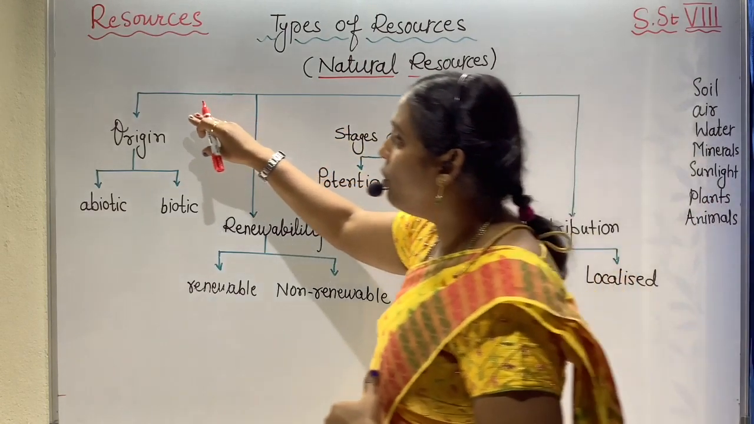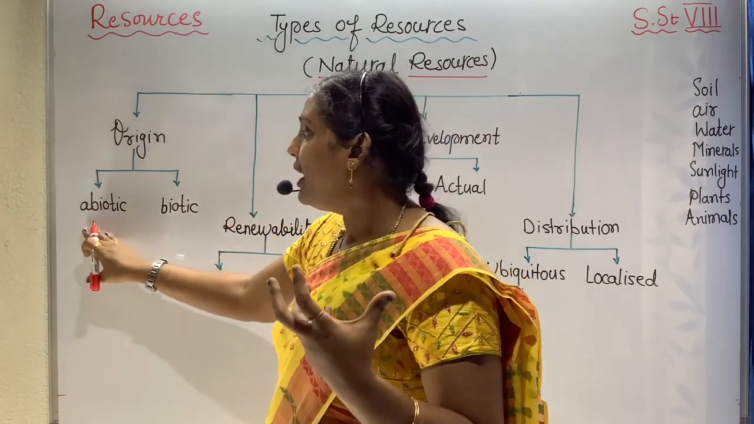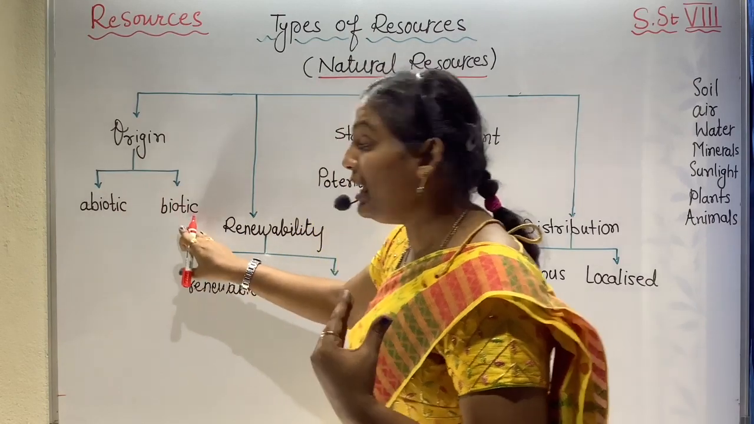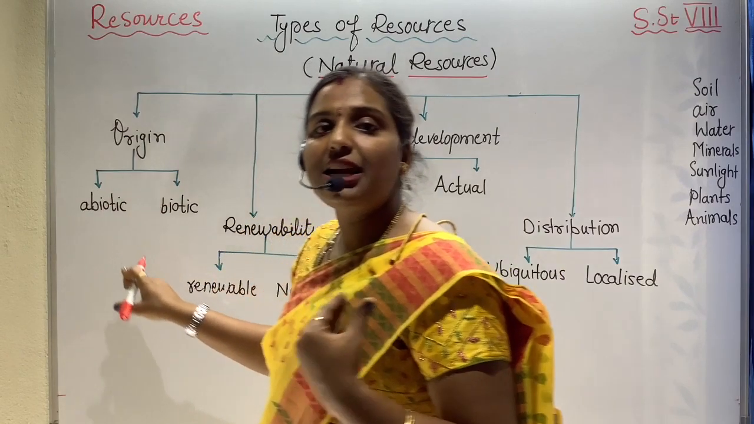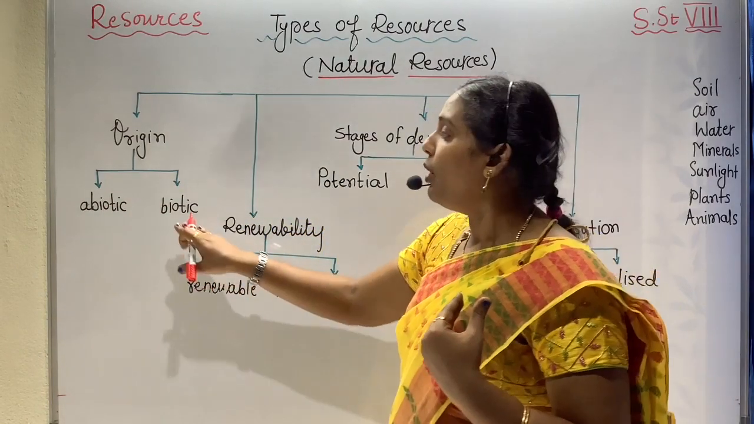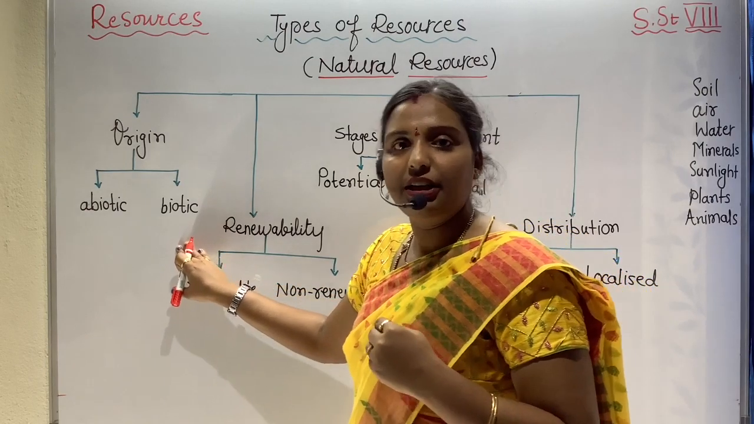Now, let me keep all these varieties of natural resources into a number of categories. Firstly, we go with the origin, how they have originated. So, it may be abiotic or they may be biotic. Now, what does it mean by abiotic? Non-living things. What is biotic? Biotic is talking about the living things.